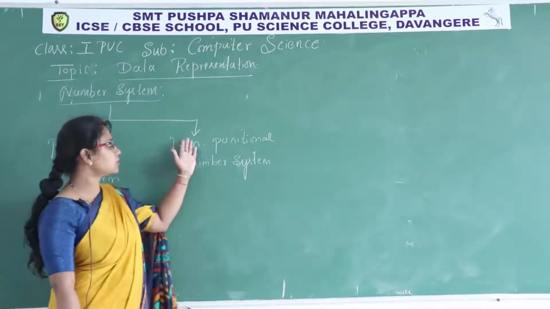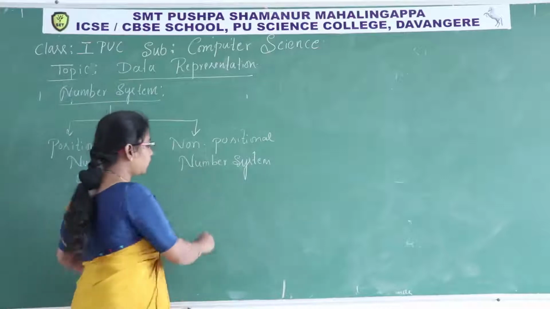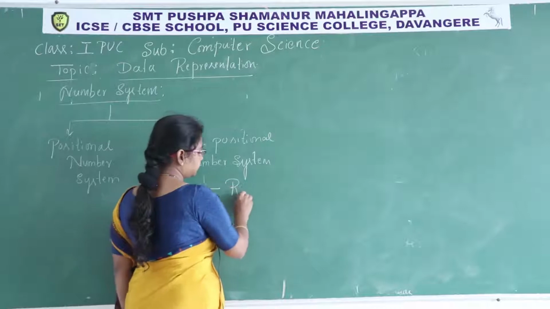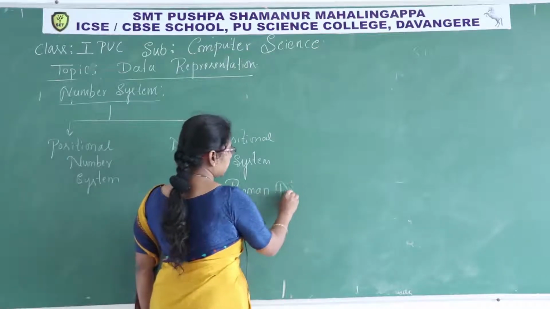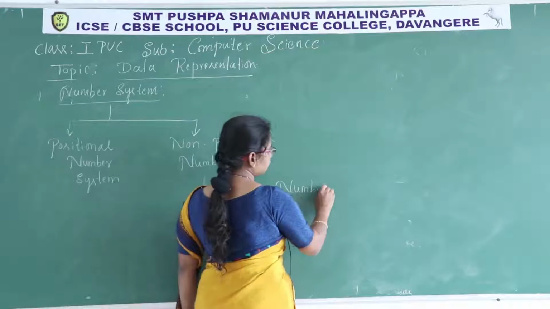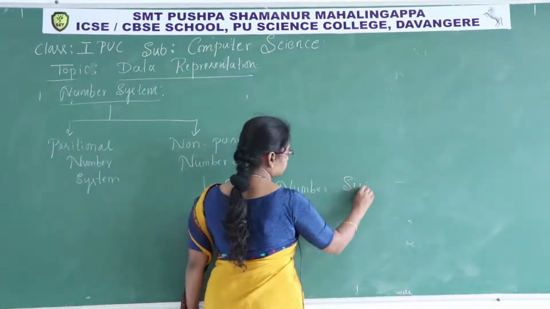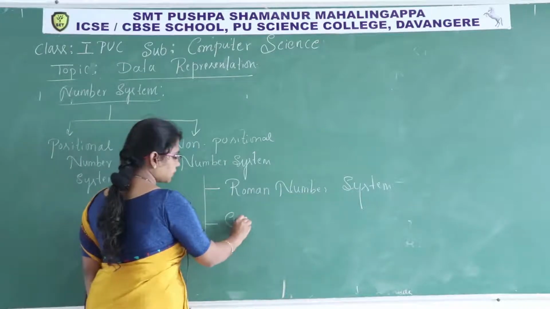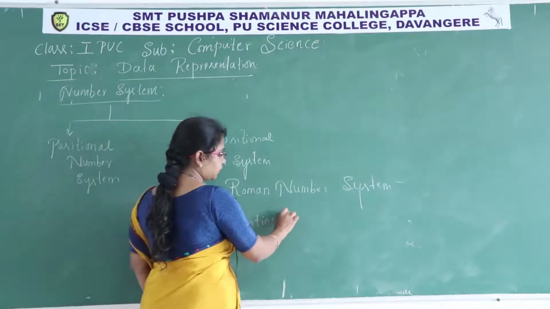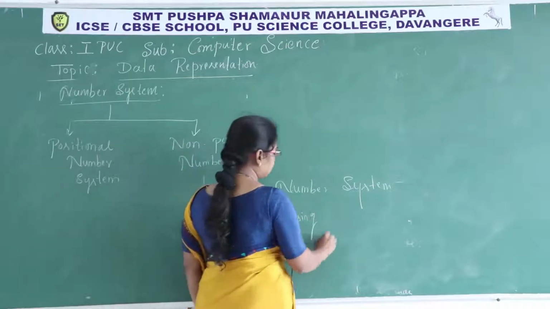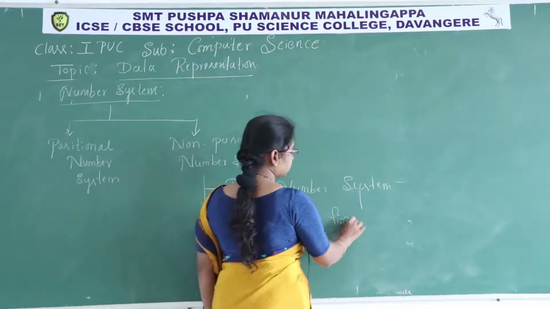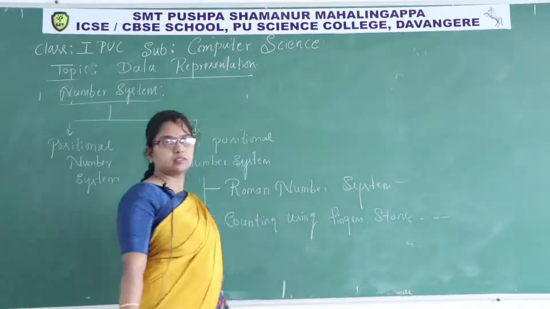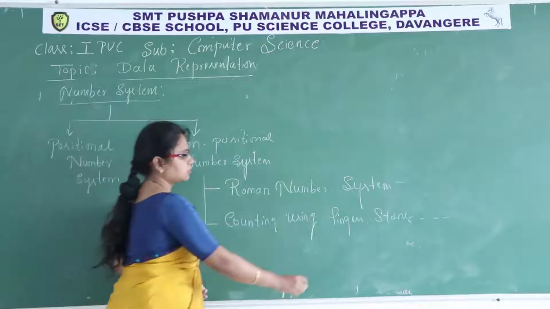Example, we already discussed non-positional number systems. What are the non-positional number systems? The Roman number system, and counting using pebbles, sticks, fingers, stones, etc. We use things to count.